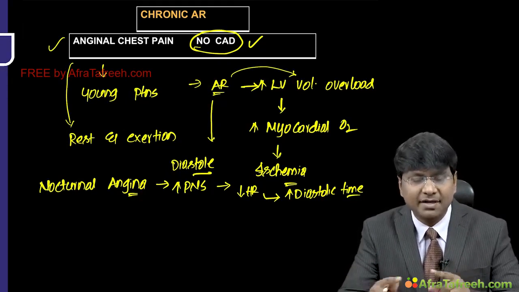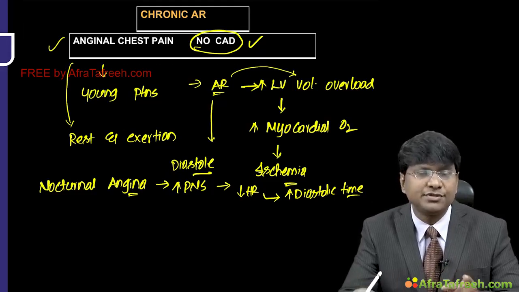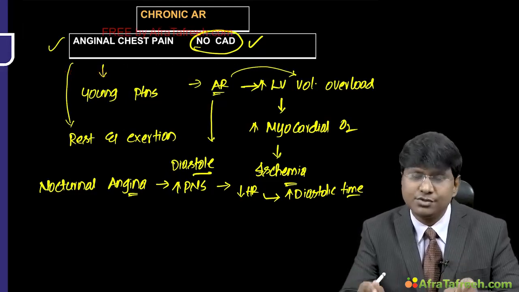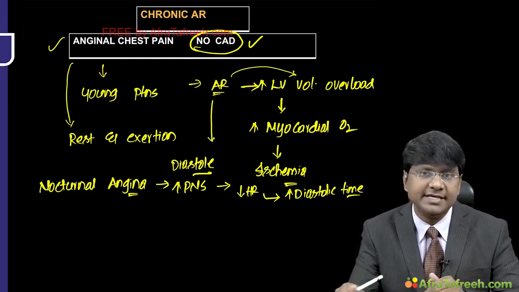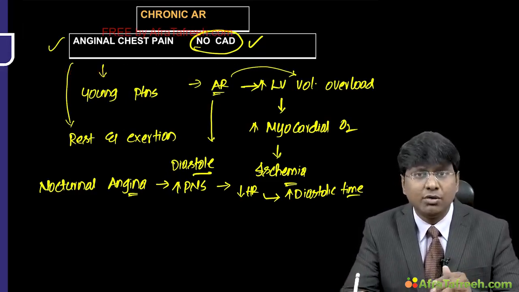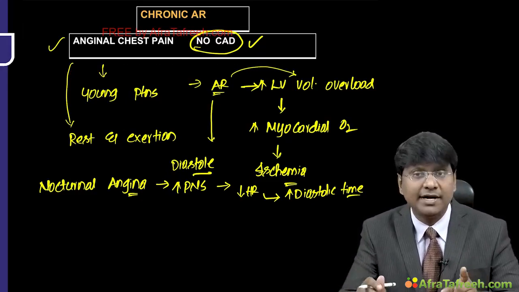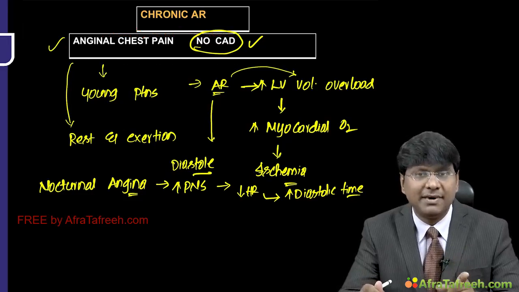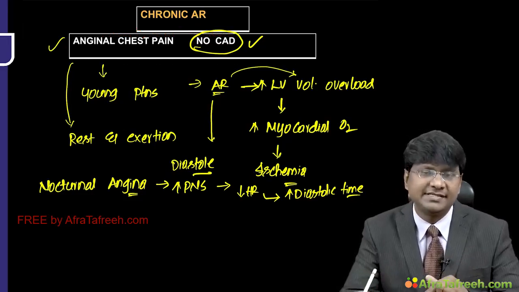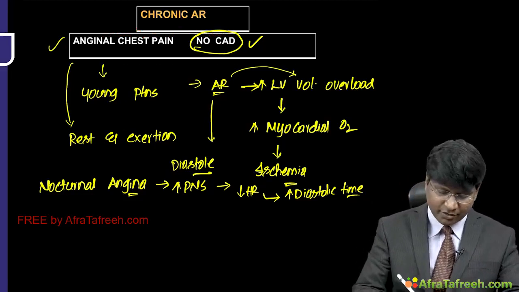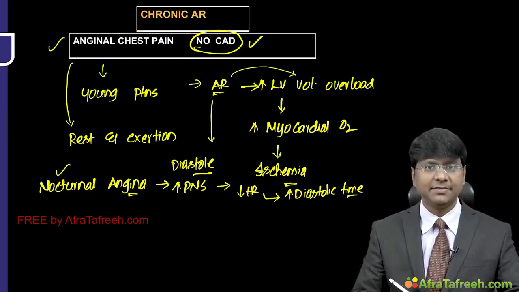And at the same time, what is happening to your coronary perfusion? The coronary perfusion is getting reduced because a large amount of the blood is entering into your LV. So during the night, the myocardial oxygen demand increases, but the supply decreases. That will lead to the development of nocturnal angina, right?